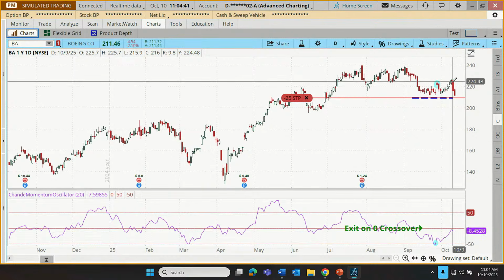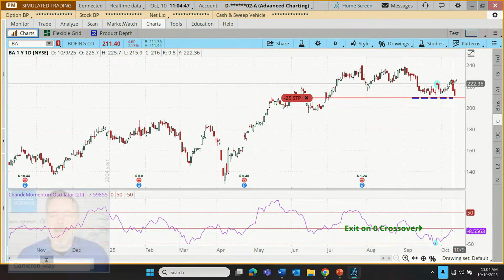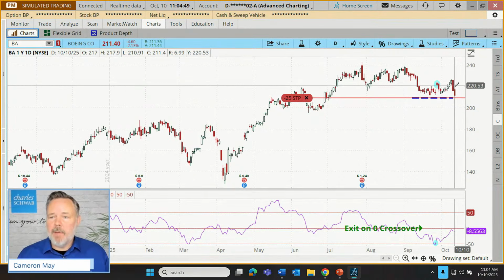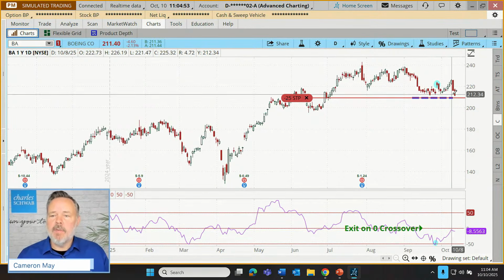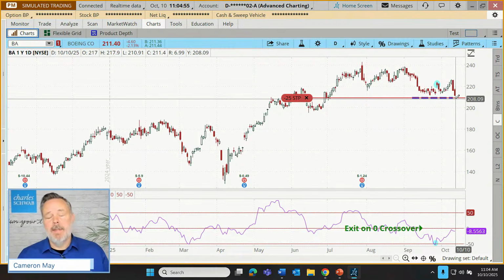Boeing's had a mind of its own, as stocks tend to do. They don't care about the hard work that we put in. Sometimes they have a different priority. In this case, yep, it's been pulling back. Now, we do have a stop just down below those recent lows. So if it's uncooperative enough, even if we don't get that crossover on the oscillator, this trade will be over.